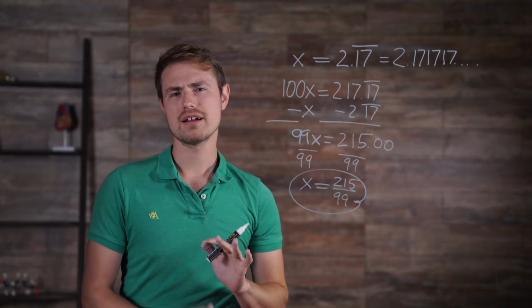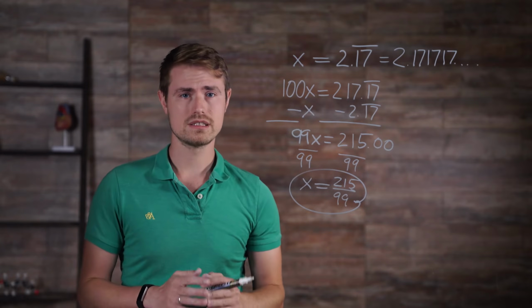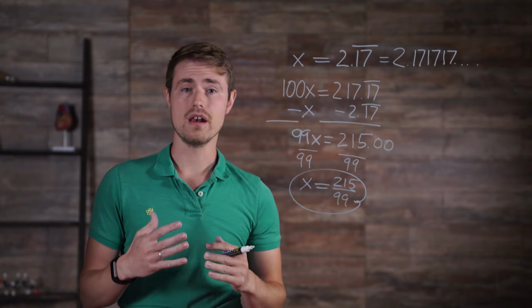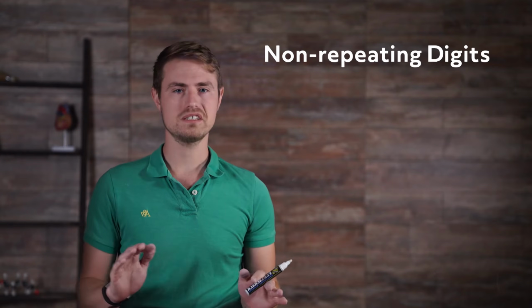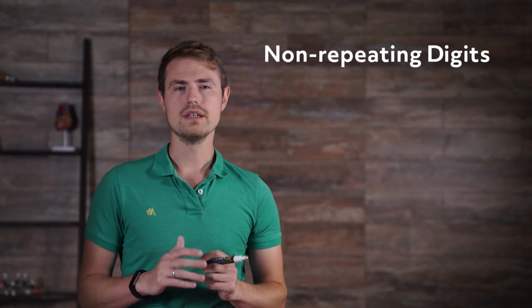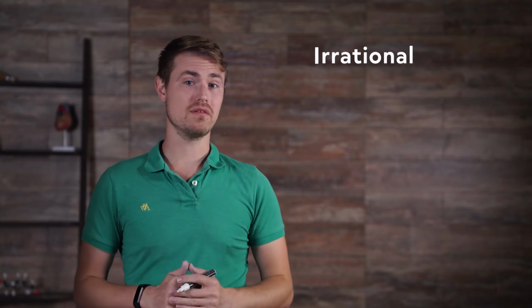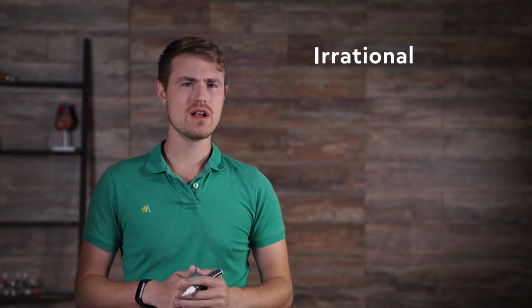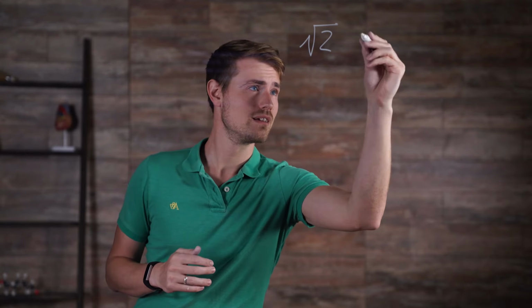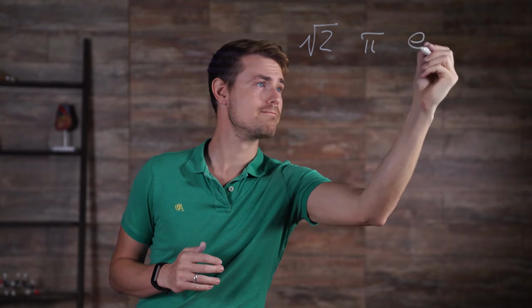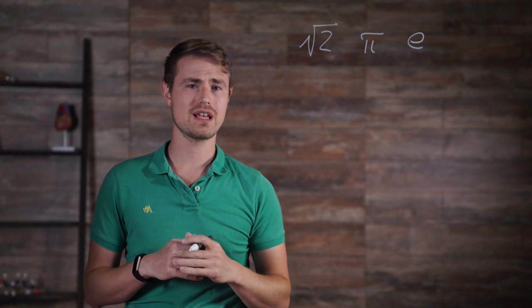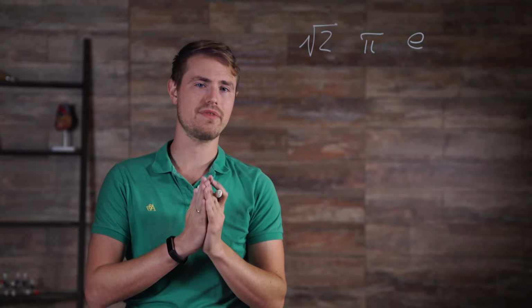It is important to note that not all decimals are repeating. Some decimals have an infinite number of non-repeating digits and therefore cannot be expressed as a fraction of integers. These types of real numbers are classified as irrational. While there are an infinite number of irrational numbers in the real number system, most commonly used in mathematics are the square roots of non-perfect squares, like square root of 2, for example, and the constants pi and e. The notation for irrational numbers allows for efficiency in math applications.